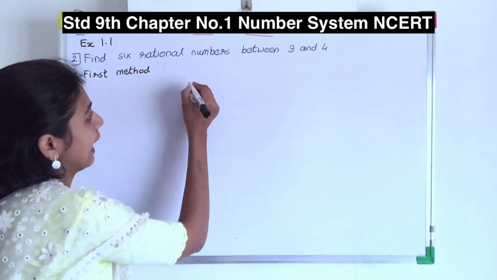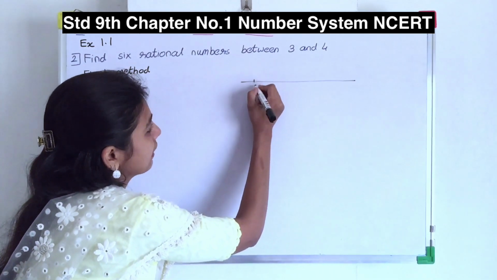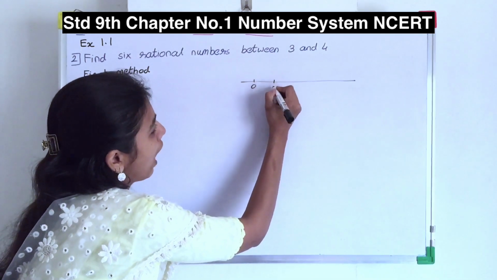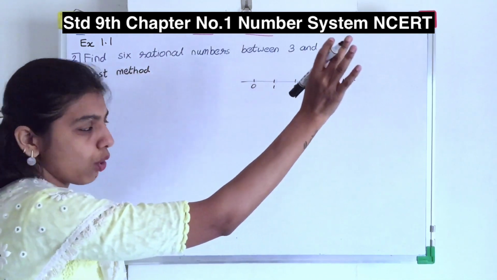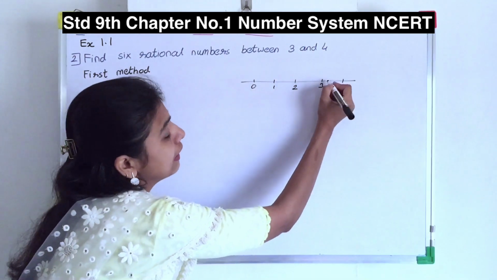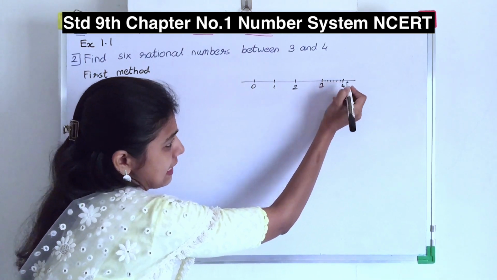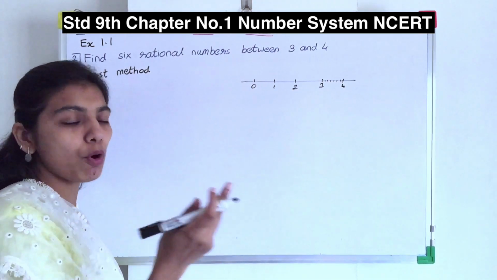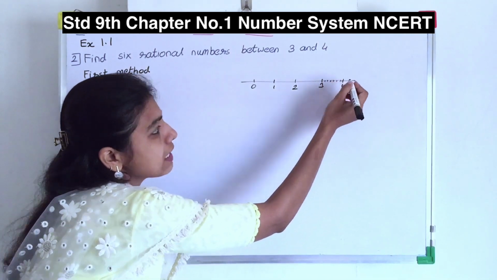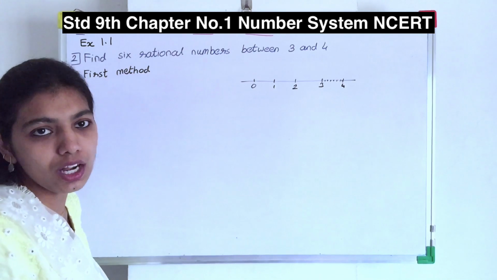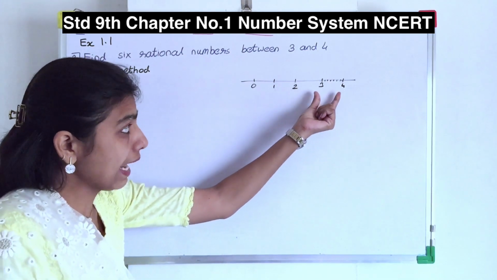Now when you see the scale, there are numbers like 0, 1, 2, 3, 4 and so on. Between those numbers there are small lines. Yes, if I tell you to take 3.1, you will take this one, 3.2, 3.3, 3.4, 3.5, 3.6, 3.7, 3.8, 3.9 and then comes the 4. So between 3 and 4 there are n numbers.